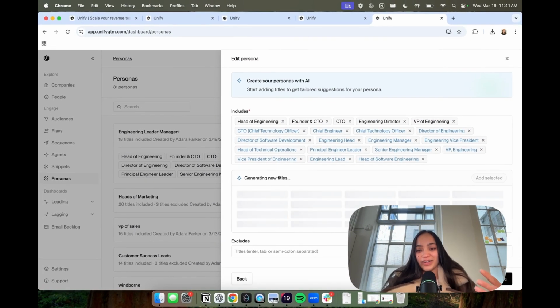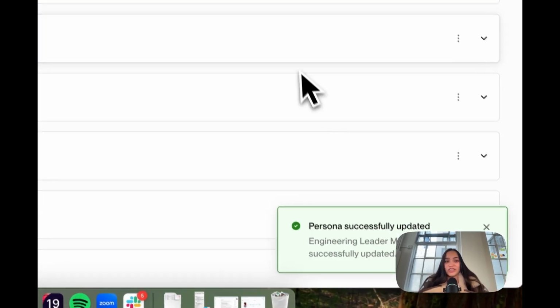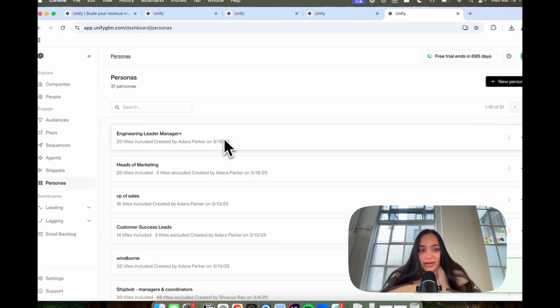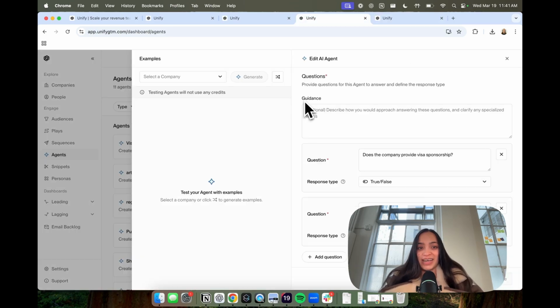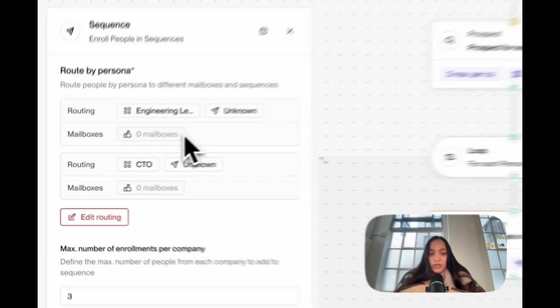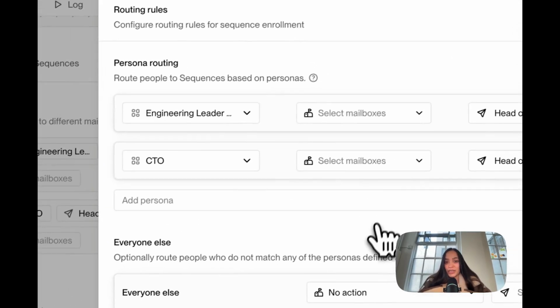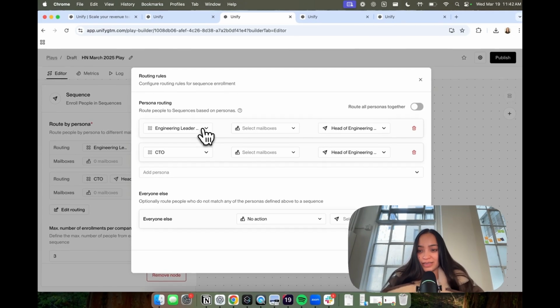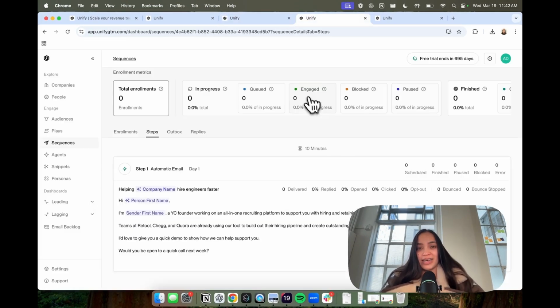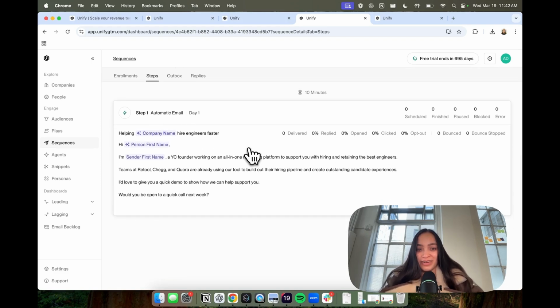If I needed to, I could also add exclusions, and this is what allows us to get very precise. And in the future, if I run another play where I only want to target engineering leader, manager plus personas, I can just run the play and use that persona, and in the sequencing node, route them to a sequence that is relevant for them. So here, what we're going to do is route our engineering leaders into our head of engineering sequence. And just taking a quick look at this sequence, we're basically introducing ourselves, why we're reaching out, and asking to meet with them for a good reason.